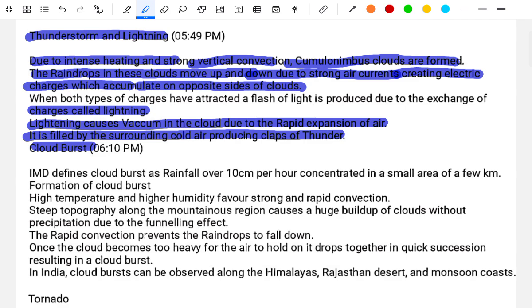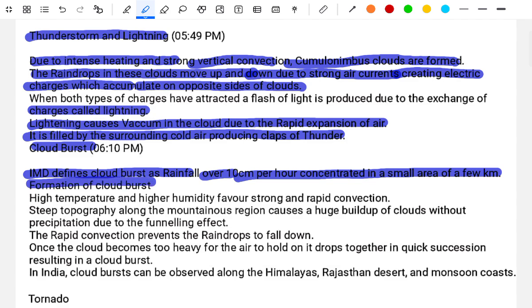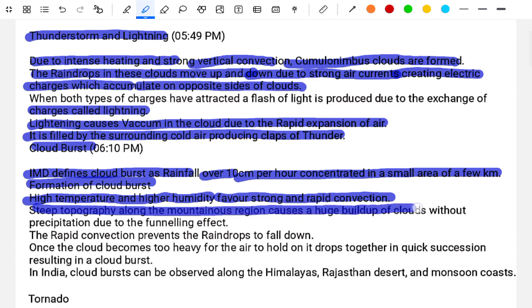Cloudburst. The IMD defines a cloudburst as rainfall over 10 centimeters per hour, concentrated in a small area of a few kilometers. Formation of a cloudburst: high temperature and higher humidity favor strong and rapid convection. The steep topography along mountain regions causes a high buildup of clouds without precipitation due to the uplifting effect.